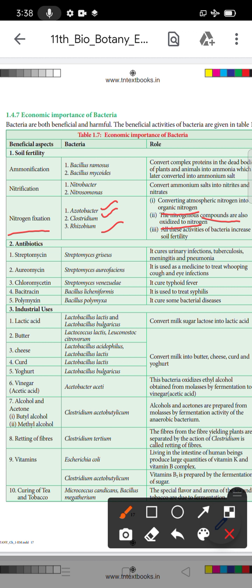Then all the activities of bacteria increase the soil fertility.